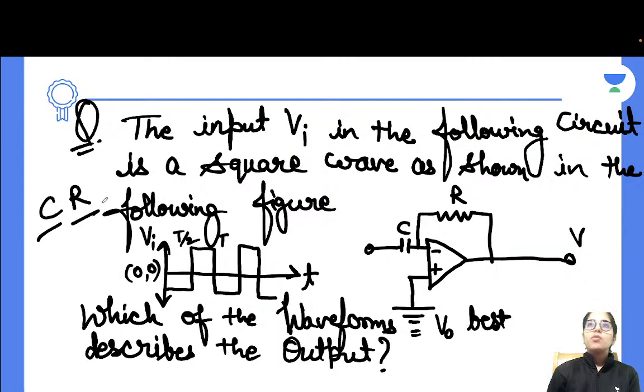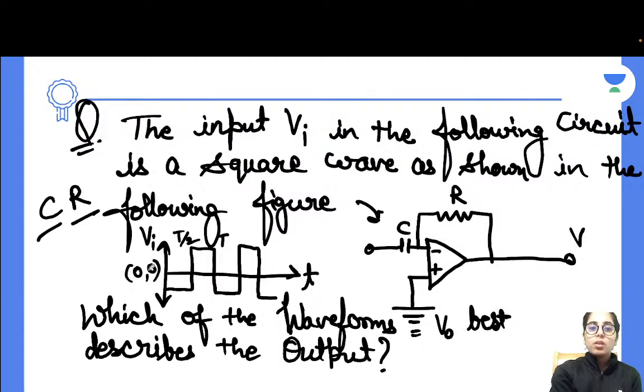Now for that there is a very simple and easy trick. In the alphabetical order, C is closer to D. So when you make the differentiator circuit, the differentiator gives preference to C, meaning C will be present first. So this circuit is a differentiator. While I and R in the alphabetical order are closer to each other, so in an integrator, the resistance will be present first. Means this capacitor will be replaced with resistance and the resistance will be replaced with capacitor. This is how you will easily be able to identify whether the given circuit is an integrator or a differentiator. So this one is a differentiator, okay?